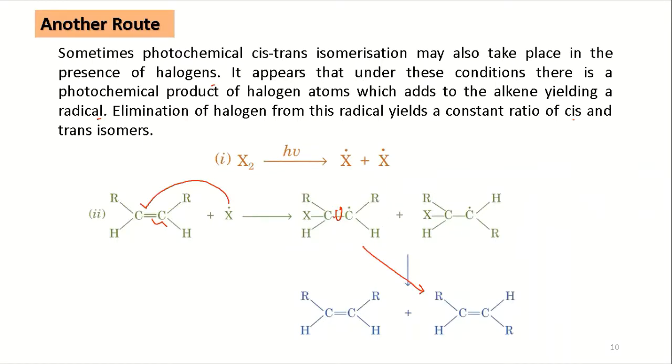And when the radical is forming, the trans radical can also form, which can just recombine to give the cis isomer back. So that process is also known.